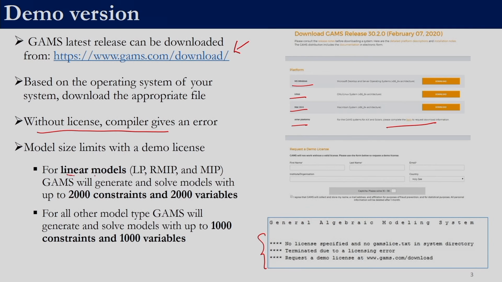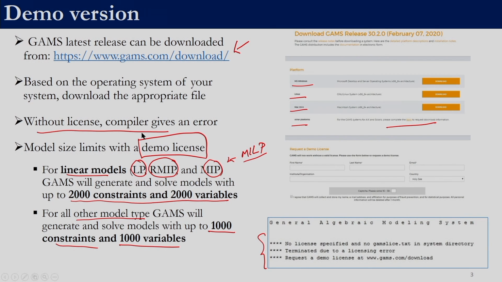With the demo version, we can solve linear models. When we say linear models, it is linear programming, mixed integer programming or MILP. Remember, as we discussed earlier, mixed integer linear programming is termed MIP in GAMS, and there are also relaxed mixed integer programming problems. For linear models, it can support up to 2000 constraints and 2000 variables. For all other model types, it can support only 1000 constraints and 1000 variables with a demo license. This demo license can be obtained without any cost. We just need to fill in basic details over here and we would get a license file at the email address which we provide here,